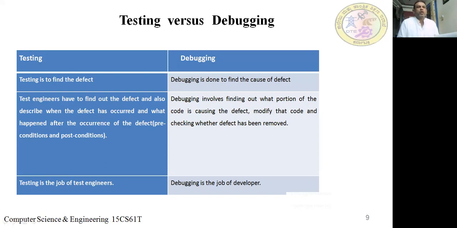Is it clear? So what is the reason for the defect? As I told you, the semicolon was missing, or there may be some mistake in the for statement, or a missing brace in a for loop or something like that. That is what we call debugging. Testing is the job of test engineers, whereas debugging is the job of the developer. So these are the differences between testing and debugging.